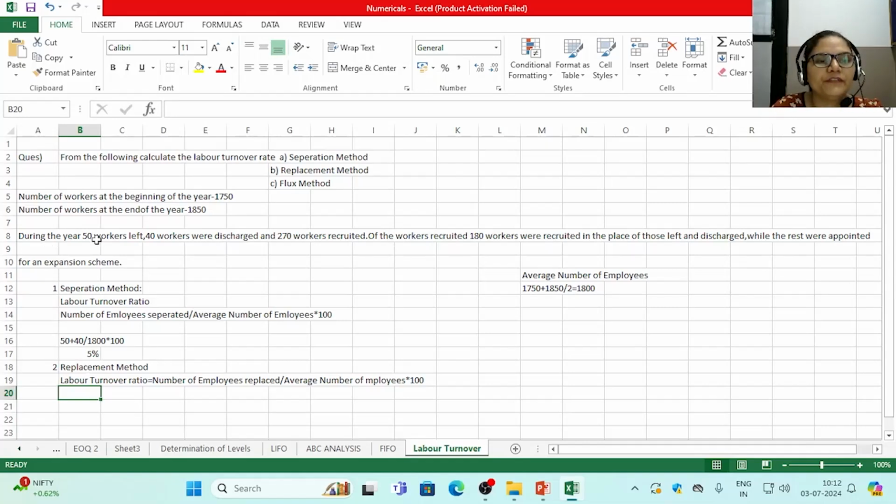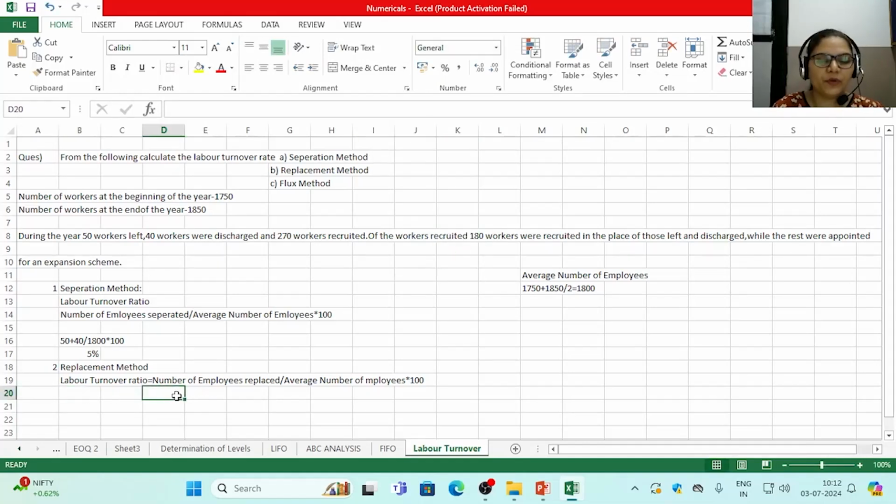The number of employees replaced is given in the question. During the year 50 workers left, 40 were discharged, 270 workers were recruited. Of these, 180 were recruited in the place of those who left and were discharged. So you can make out from the language that 180 workers were recruited in place of those who left or were discharged, so these 180 are the number of workers who have been replaced.